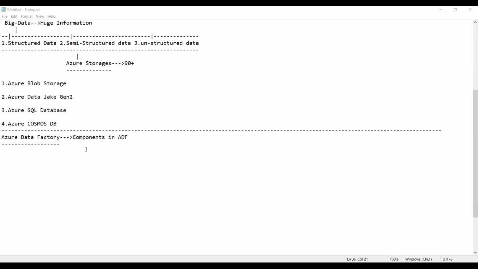When we discuss ADF, these components are used to design a complete structure of data processing, that is extraction, transformation, and loading. If you know these components, that is more than enough. You can do everything here. So the first component we call a pipeline. And the second component is the linked service, everyone.